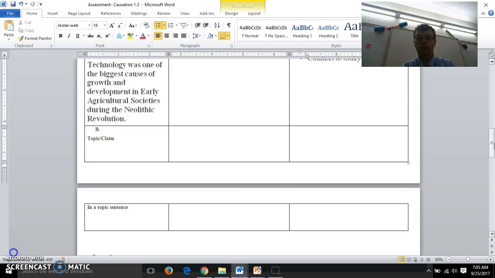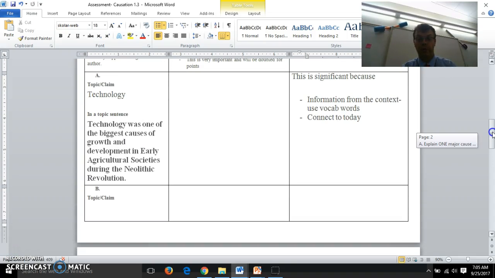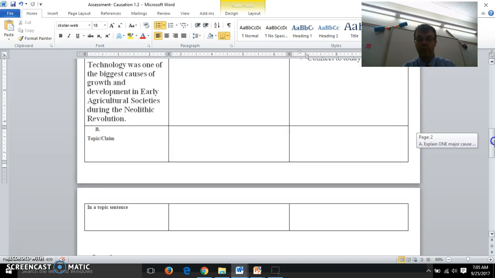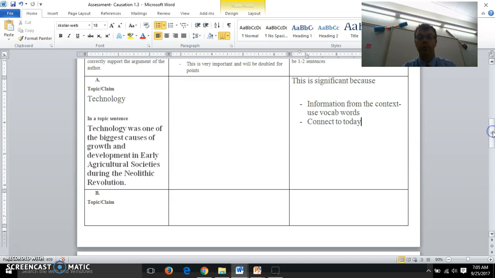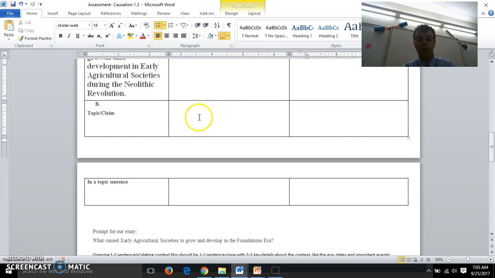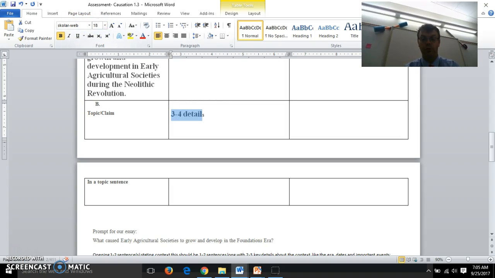Press pause, please. All right, let's talk homework now. Your homework for tonight is to do the exact same steps you did for evidence and explanation for your first body paragraph, and you may now do those with the second one. How many details do we need there? We put 2 to 3, but I say put at least 3 to 4 details in there. So put at least 3 or 4 of your best details in there. Don't just fill the paper. This is your greatest hits.